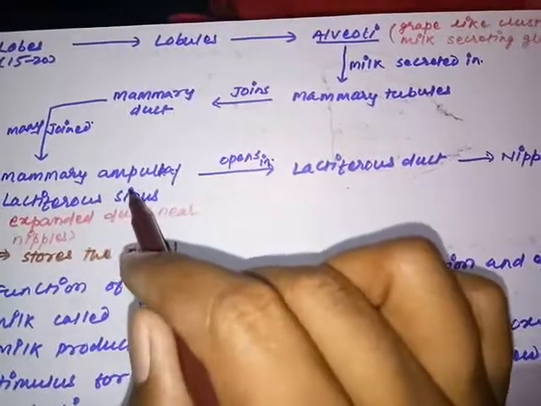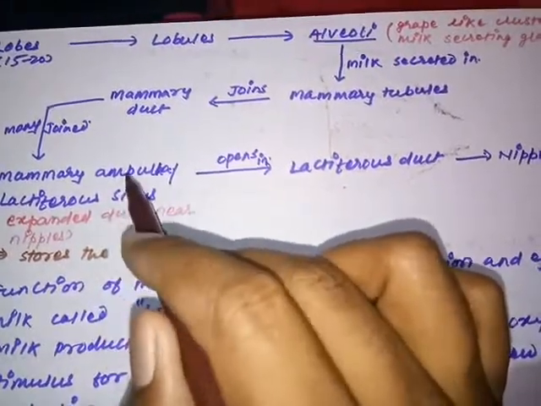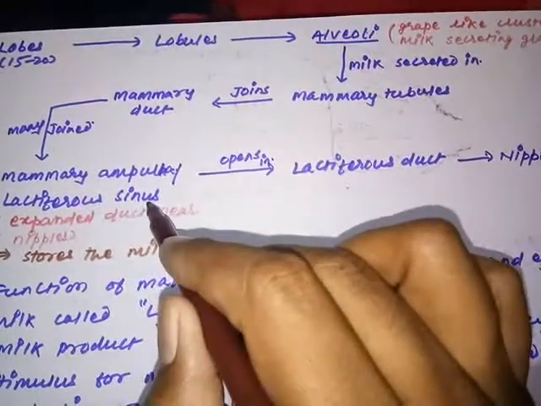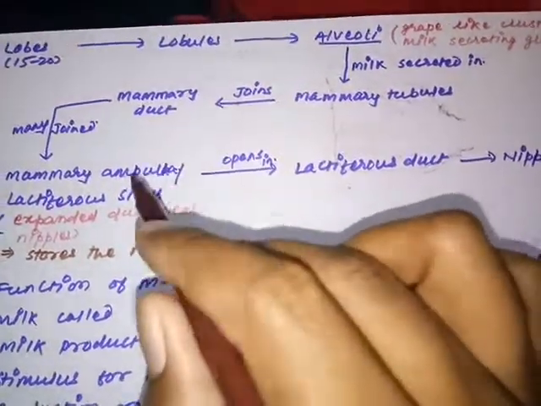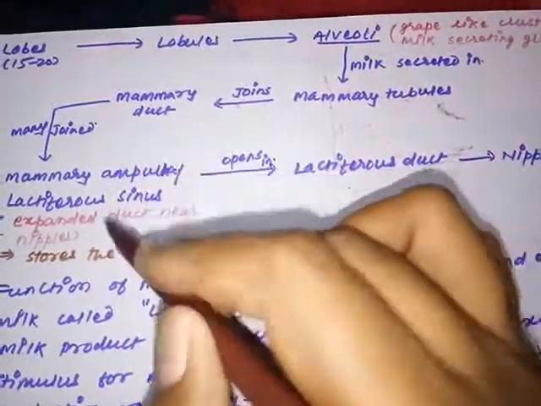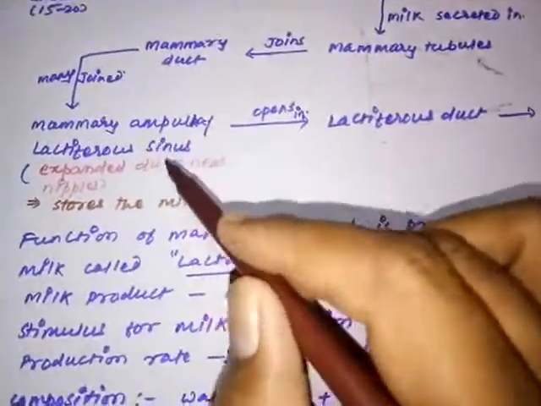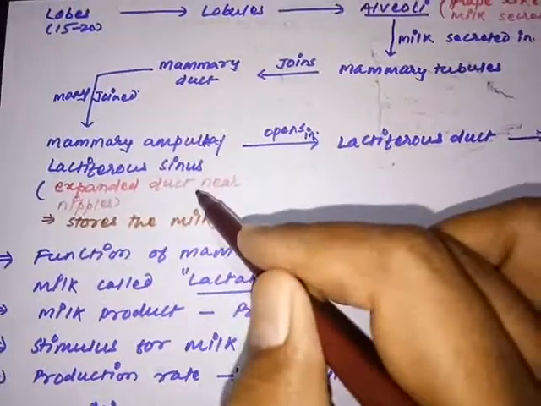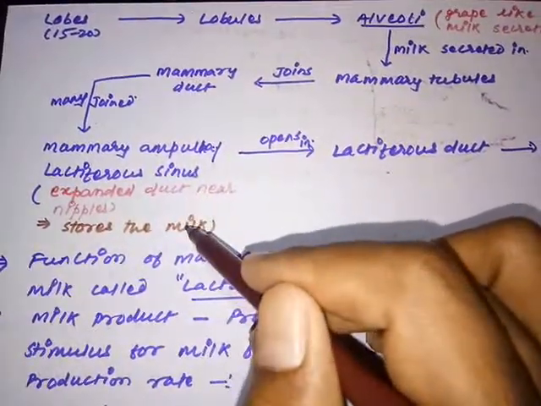So this is an expanded structure. Ampulla always means an expanded structure. Lactiferous sinus we are saying, and sinus also means a kind of cavity. So this cavity is going to store the milk before releasing it. Are you getting my point? What is the function of the mammary ampulla? The mammary ampulla is going to store the milk before releasing it from the nipple.